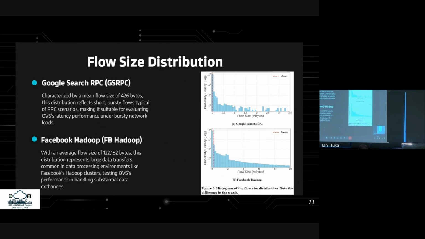On the other hand, the Google Search RPC distribution, with a mean flow size of just 426 bytes, captures short, bursty flows common in remote procedure call scenarios. This is useful for evaluating OVS's latency performance under highly dynamic, bursty network loads. In the figures on the right, we see probability density histograms of the two distributions. Note the difference in the x-axis, where the Facebook distribution is made up of more large flows.